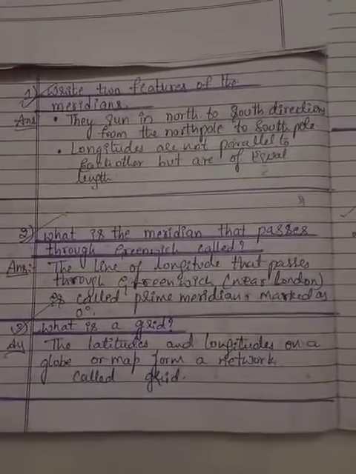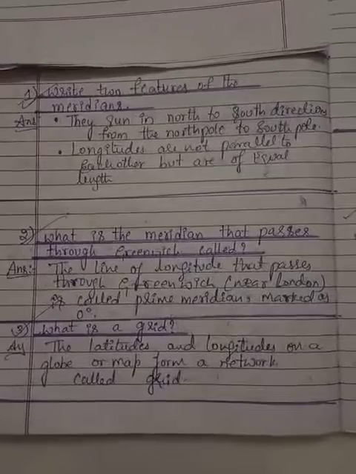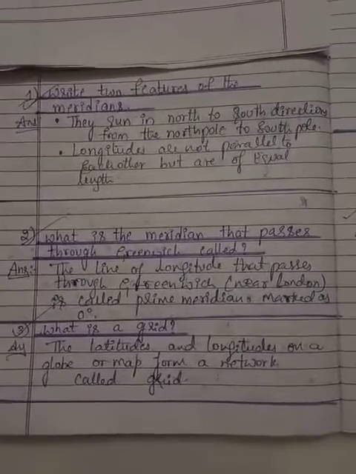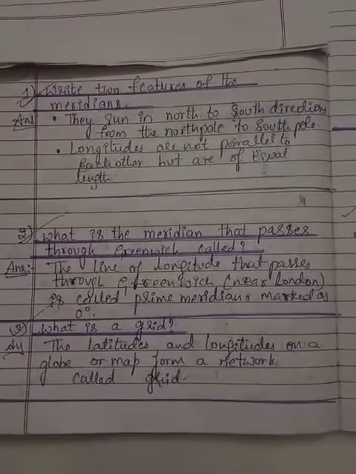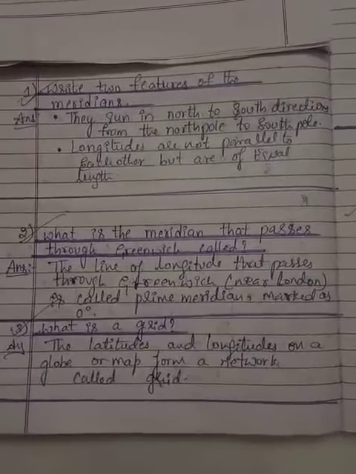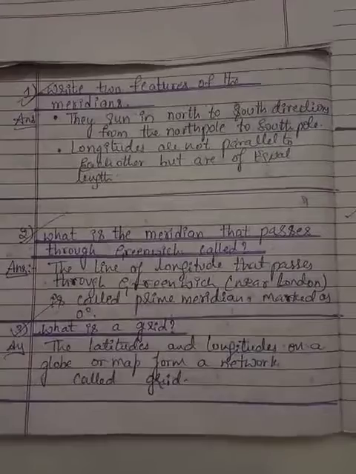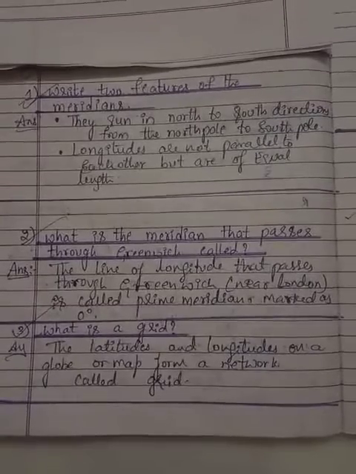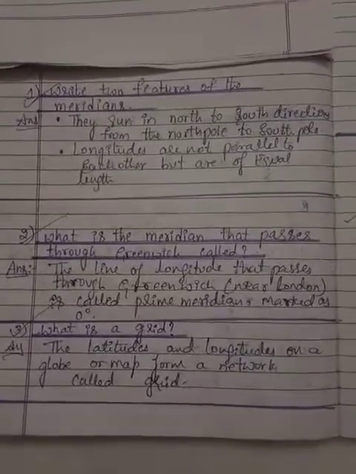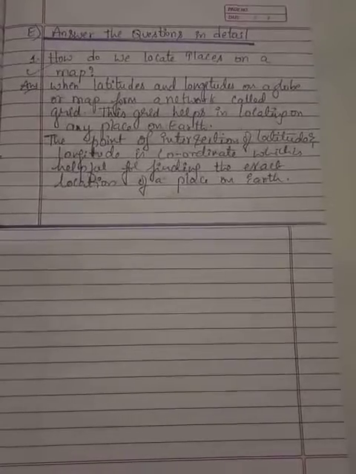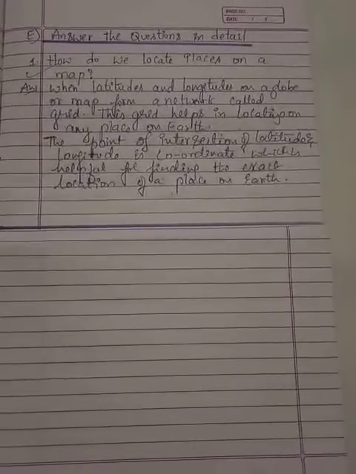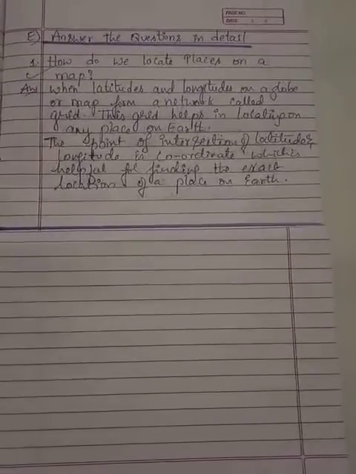Then, what is a grid? The latitudes along with the longitudes on a globe or map, which form a network, is called a grid. Grid is nothing but the latitudes and the longitudes on a globe or a map together forming a network. How do you locate places on a map? When latitudes and longitudes on a globe or a map form a network, it is called a grid.